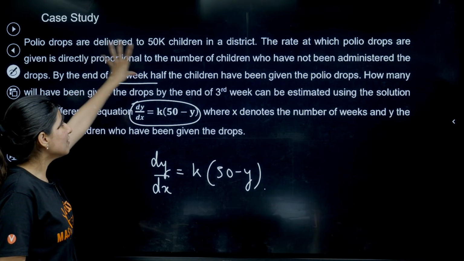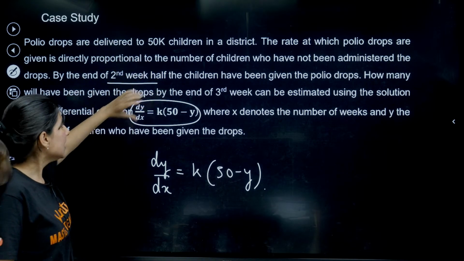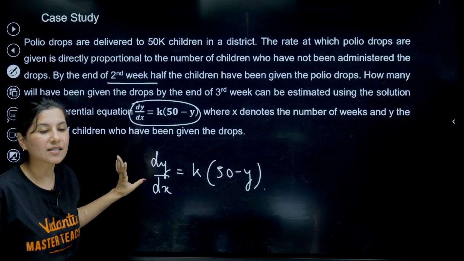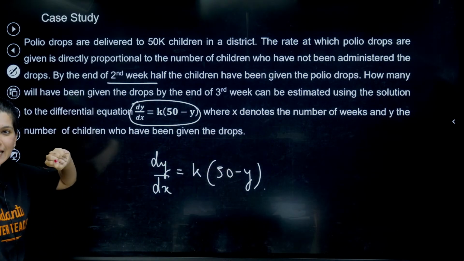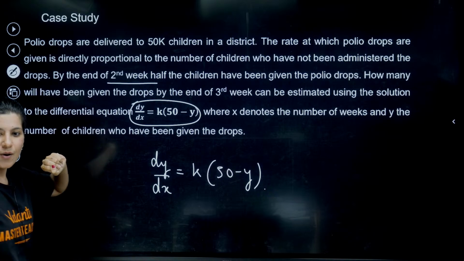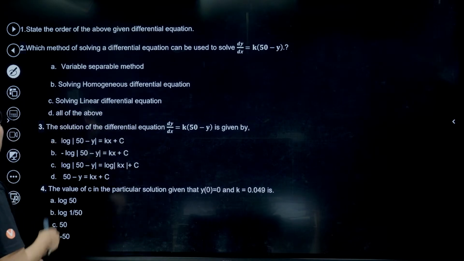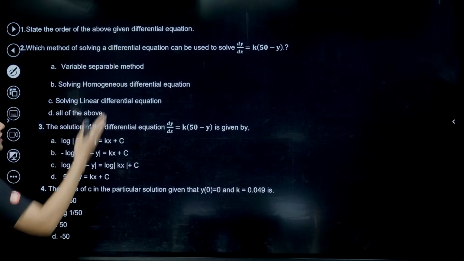Because the first half is actually a vague thing they are saying. The second half I still understand, that this is the differential equation. X is the number of weeks, Y is the number of children. Okay, two or three times we have understood this topic. And now let's get back to the question: state the order of the differential equation.